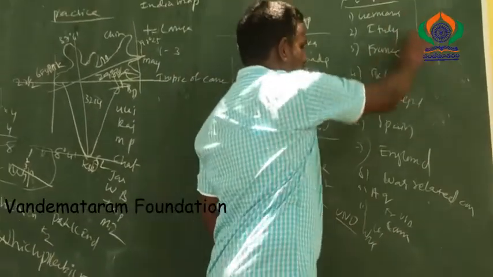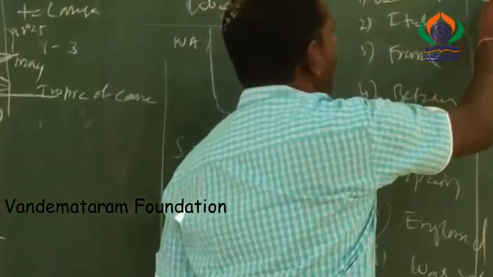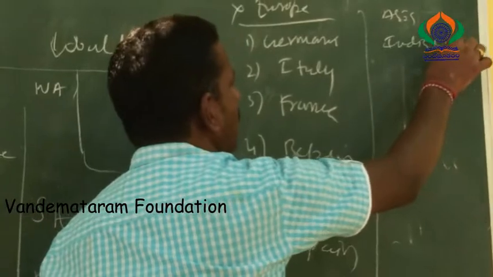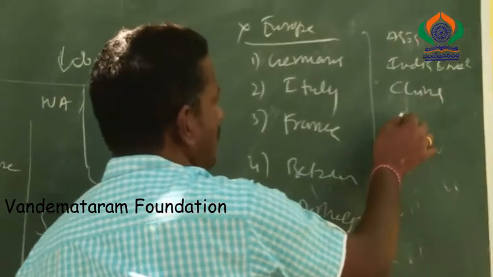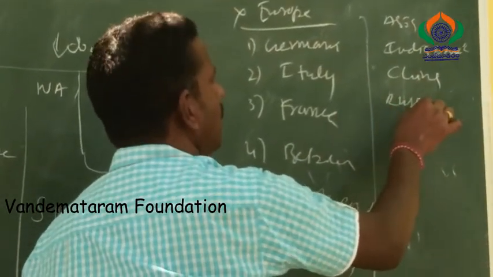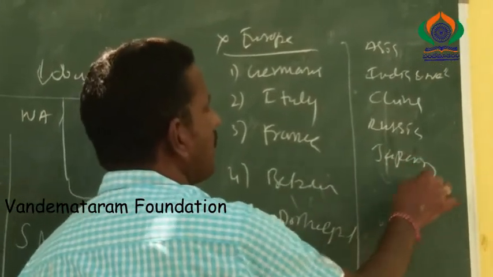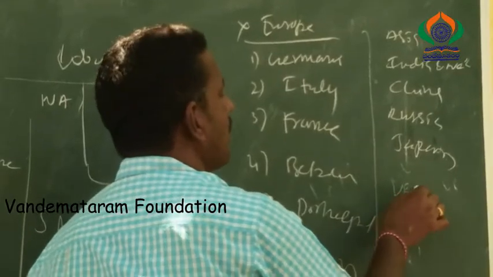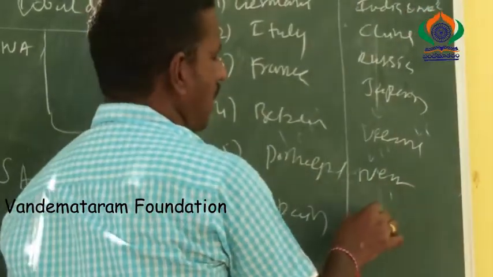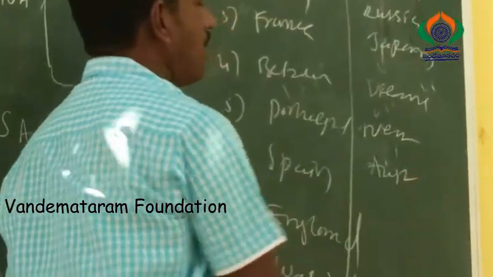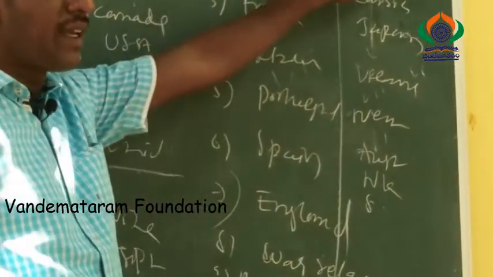Next we are going to Asia. In Asia, the most important area is India and neighbor countries. For example, China. For example, Russia, both Europe and Asia. Next, Japan. For example, Vietnam. For example, New Zealand, and another country, Australia. And North Korea, South Korea. These are the important ones in Asia.